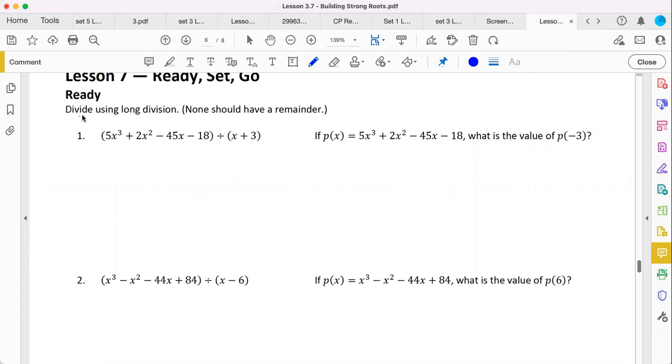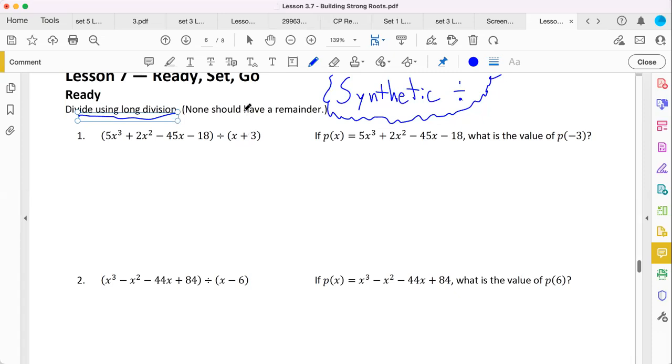These problems in the ready give you some throwbacks, working with long division. That's cool. We've done that before, believe it or not, but I'm going to throw you something a little different: how you could approach these with what's called synthetic division. Because I've seen you work with long division in the past, I'm assuming you remember how to do that, but I'm going to show you something that might make your life a little bit easier when dealing with select long division problems. Specifically, if your binomial is x plus or minus some number, and this again being your divisor. So let's take a gander at what's happening.